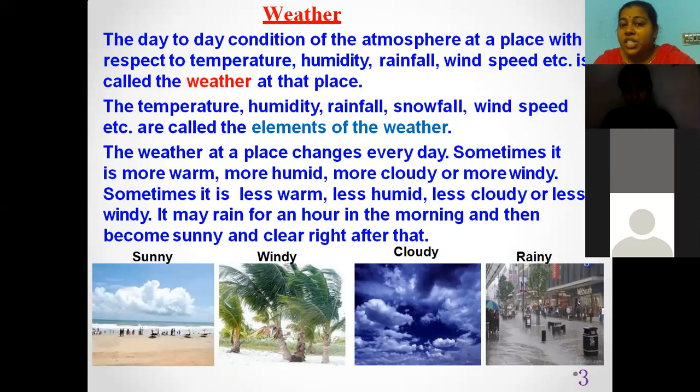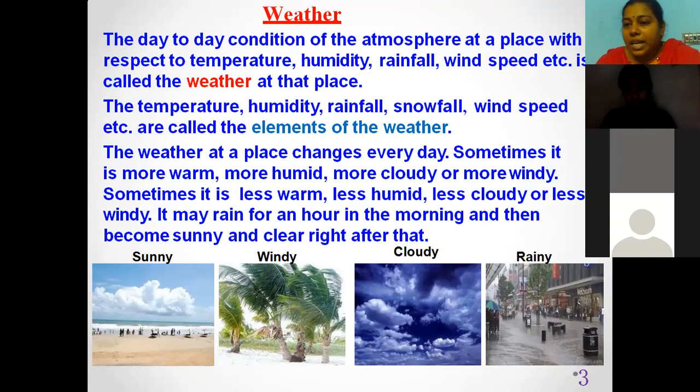The weather at a place changes every day. Sometimes it is more warm, more humid, more cloudy, or more windy. Sometimes it is less warm, less humid, less cloudy, or less windy. So it may rain for an hour in the morning, and then it becomes sunny in the afternoon and clear right after, in the evening.